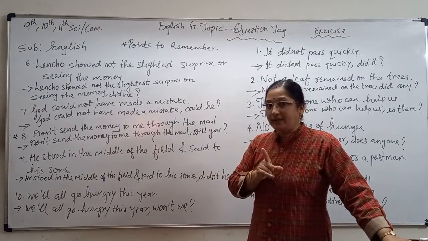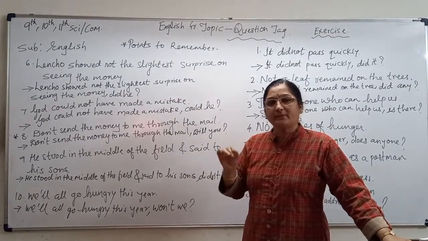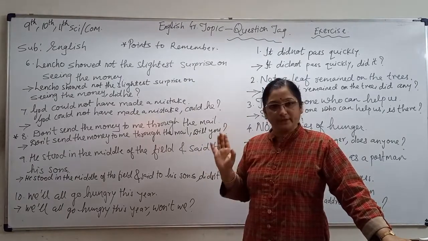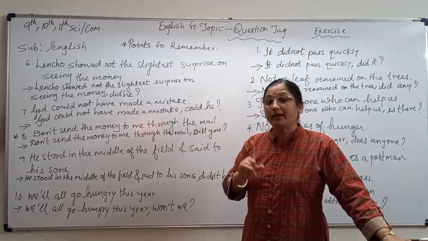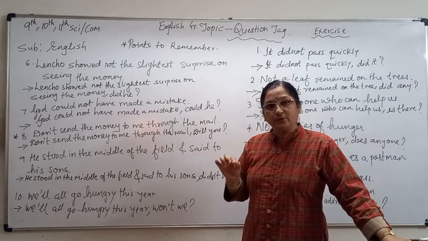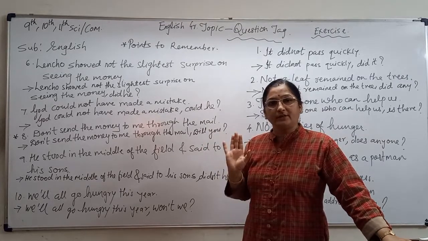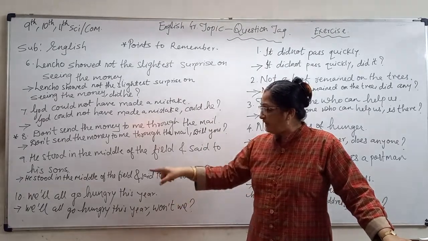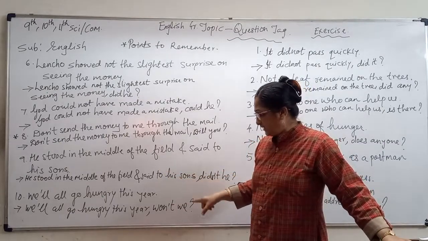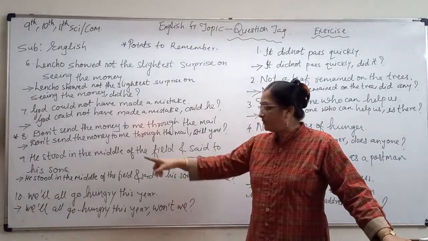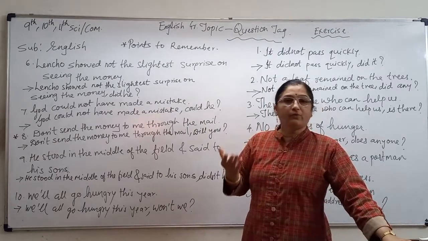You can't write 'will not' in the exam. If you write 'will not' in the exam, I will mark it wrong. What I told you: always use the short form of the auxiliary verb. So here you will write: we will all go hungry this year, comma, won't we. That is what I have written here.